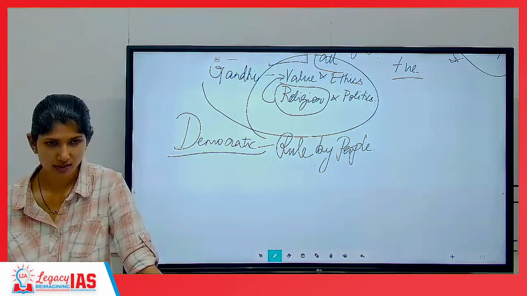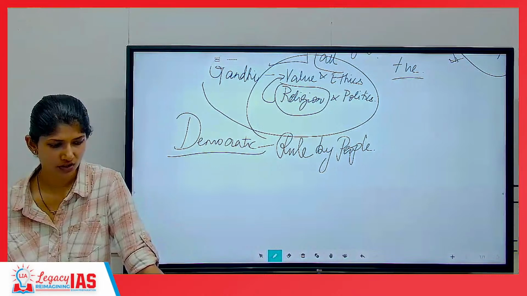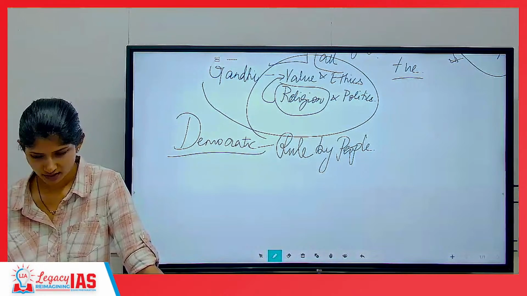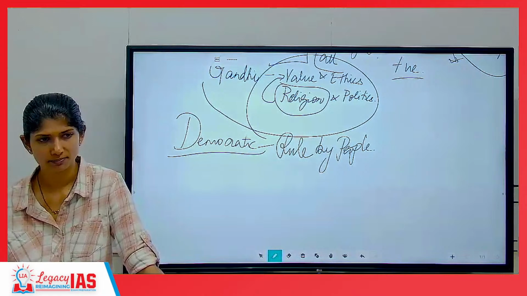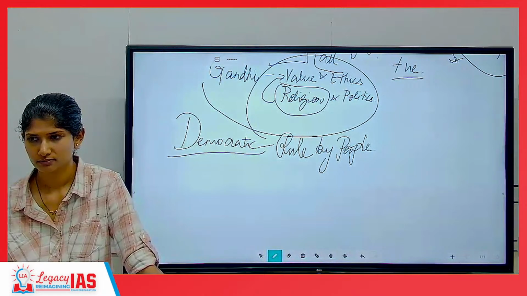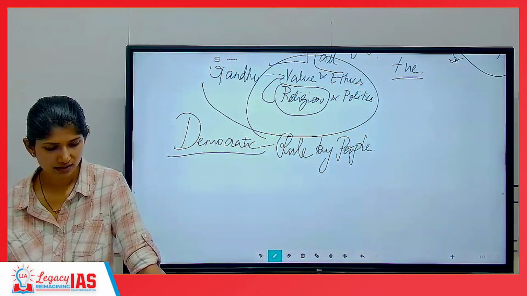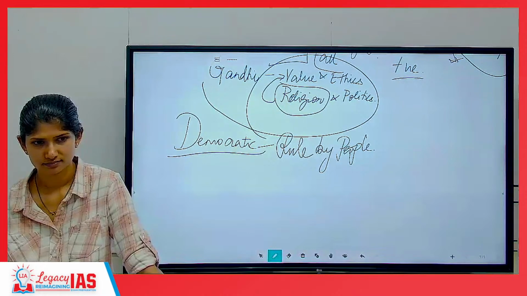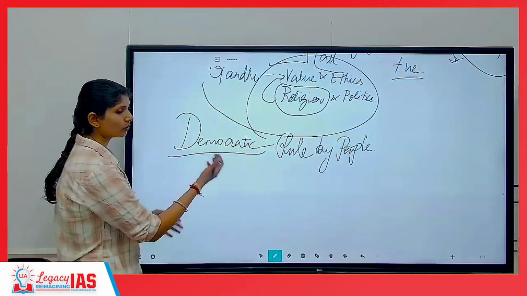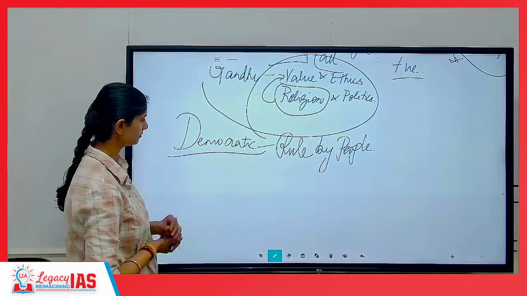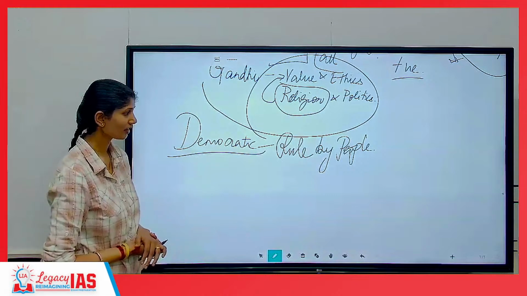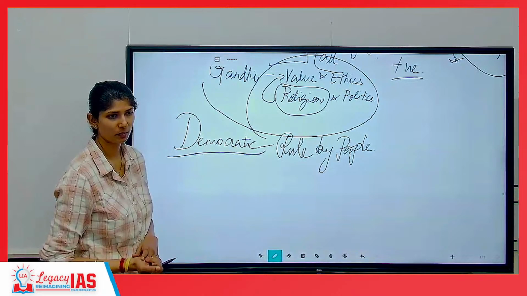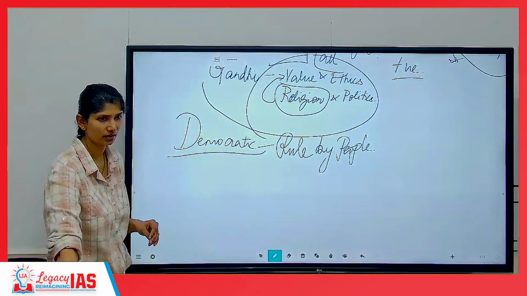I'm going to pose a question. Indirect elections are not a feature of democracy. Yes or no? Direct elections are the feature of democracy. Irrespective of how the election is held, it is democratic. Are all elections democratic? Then we would have to call China, North Korea and such countries democratic, which they are not, though they call themselves so.